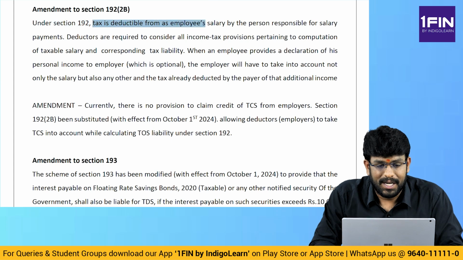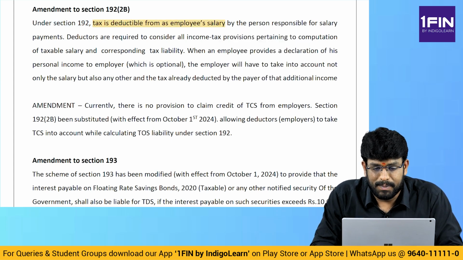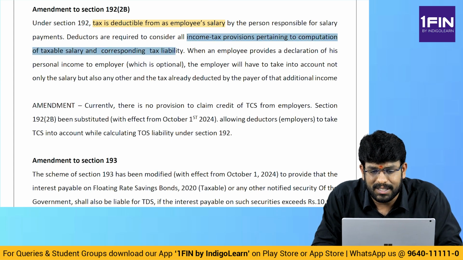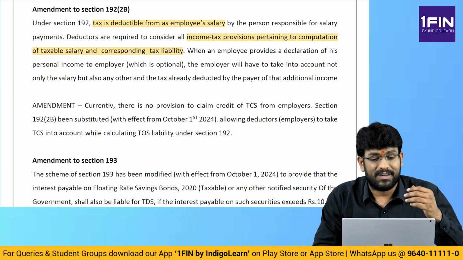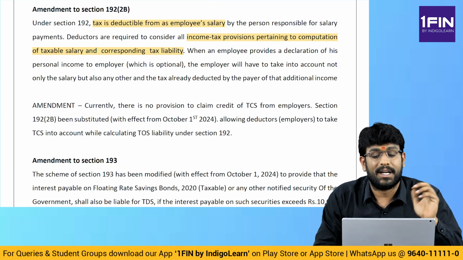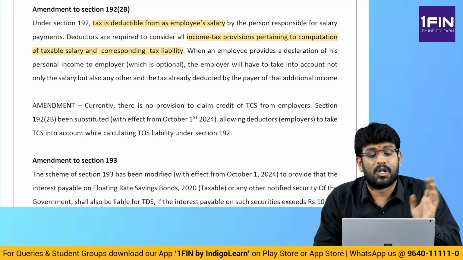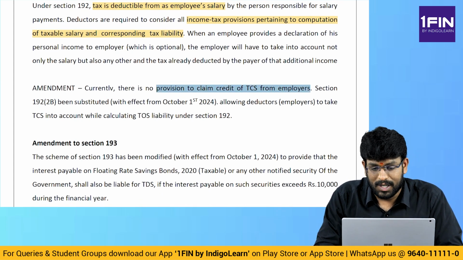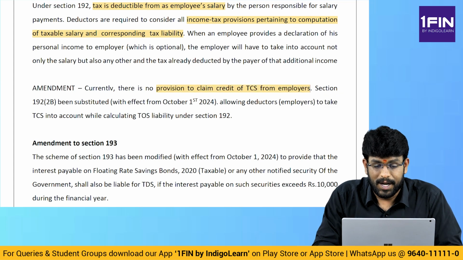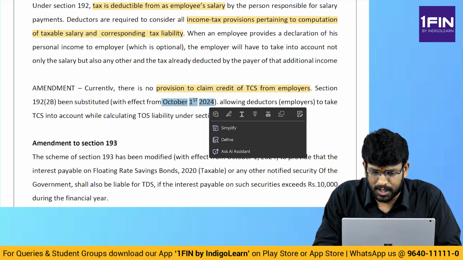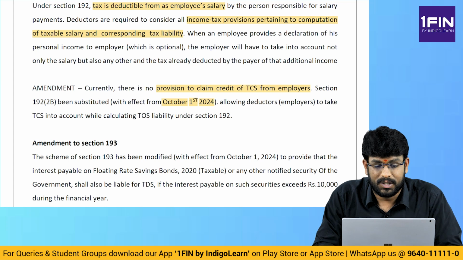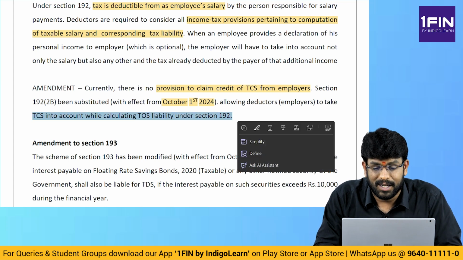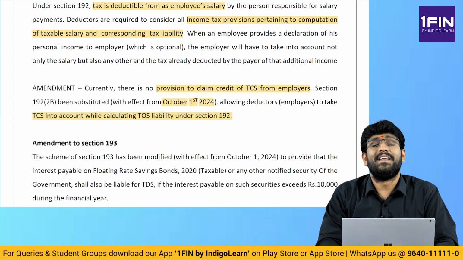Section 192, TDS on salary. Tax is deductible from the employee's salary by the person responsible for paying salary. Deductors are required to consider all income tax provisions relating to computation of salary and the corresponding tax. If the employee provides a declaration of his income, the employer should take that into account, not only salary but also other income and other TDS done. Now what is the amendment they have done? There was no provision to claim credit of TCS from the employer. Now the amendment is that with effect from 1st October 2024, it allows deductors to take TCS into account while computing the TDS liability.